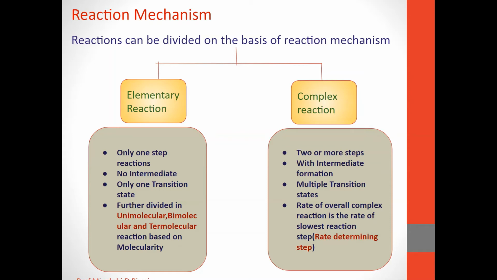The slowest intermediate step that decides the overall rate of the reaction is called the rate determining step. So the reaction mechanism can be classified into two types, elementary reactions and complex reactions.